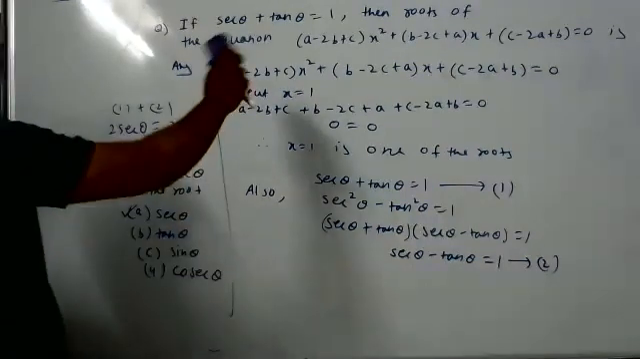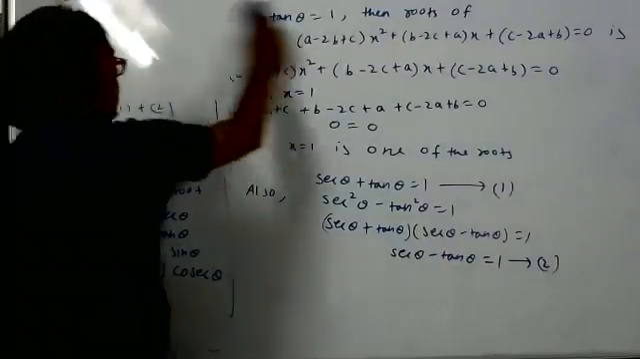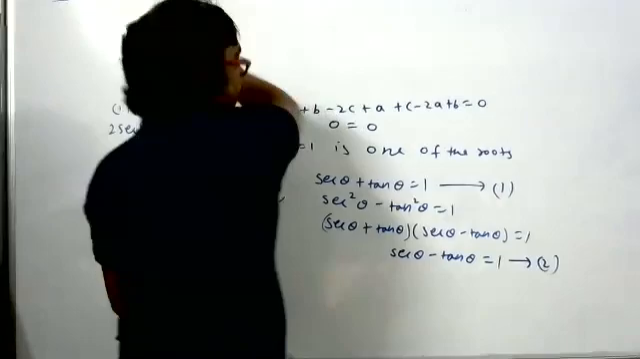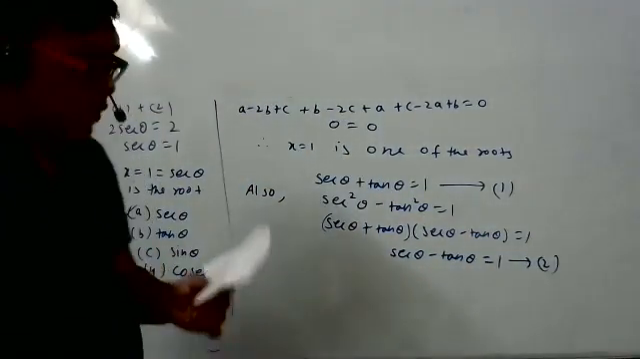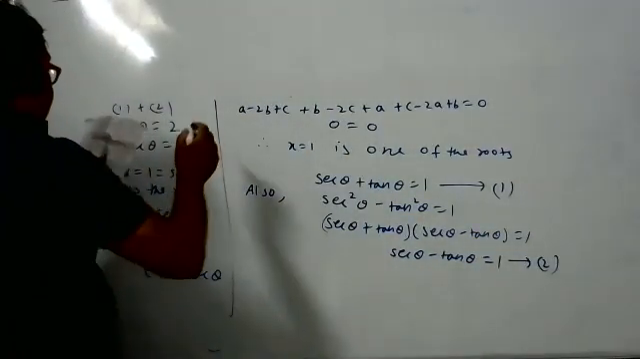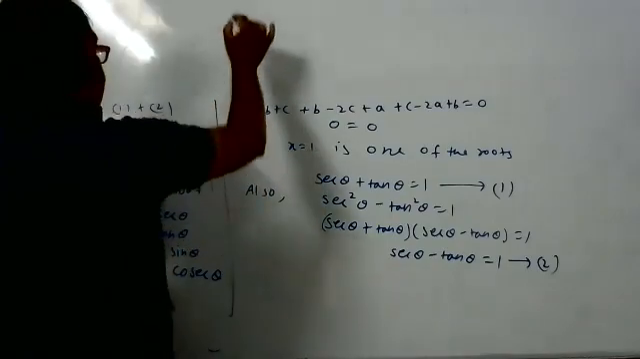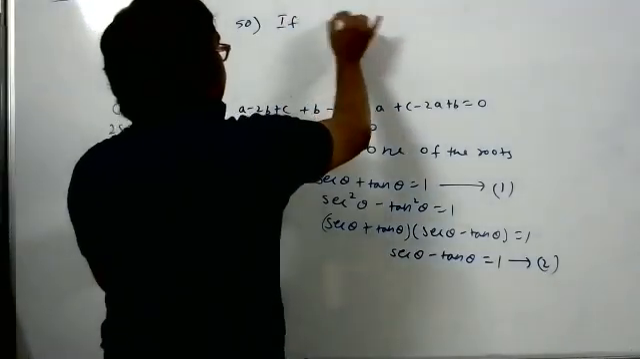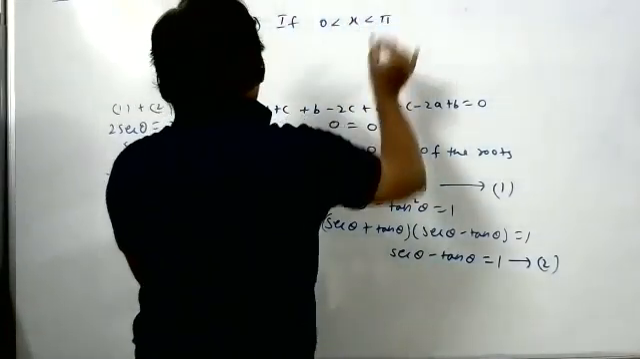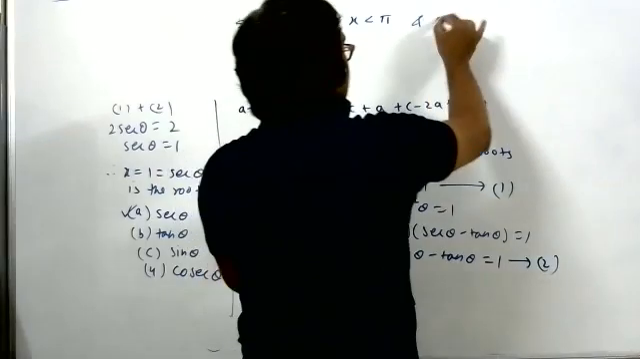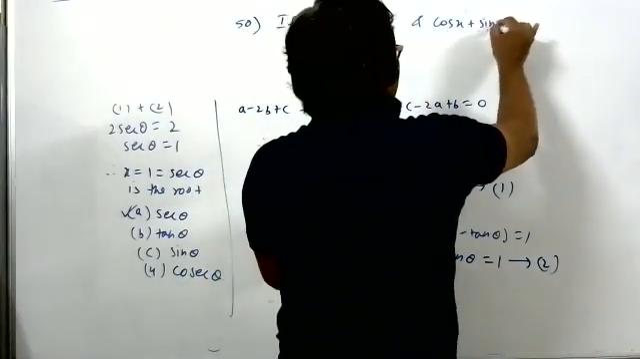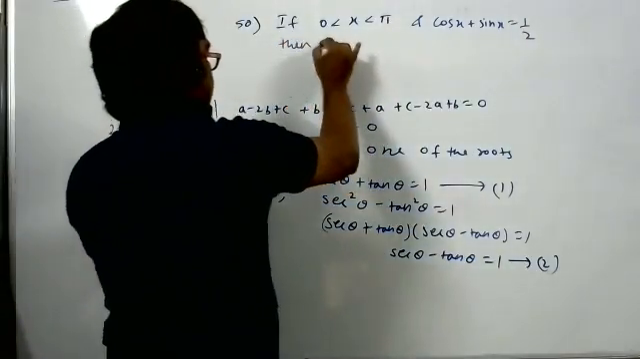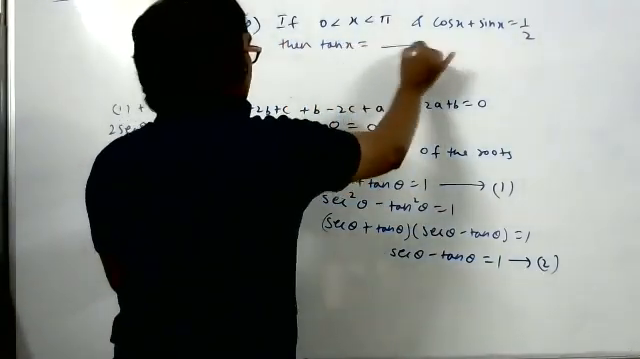I will erase a little bit of the board. There was one more problem which we were discussing the other day. I think it was the 50th sum. Some doubt was there. The question was: if x is more than 0 and less than pi, and cos x plus sin x is equal to 1 by 2, then tan x is how much? That was the question, I feel. One of you check the question.